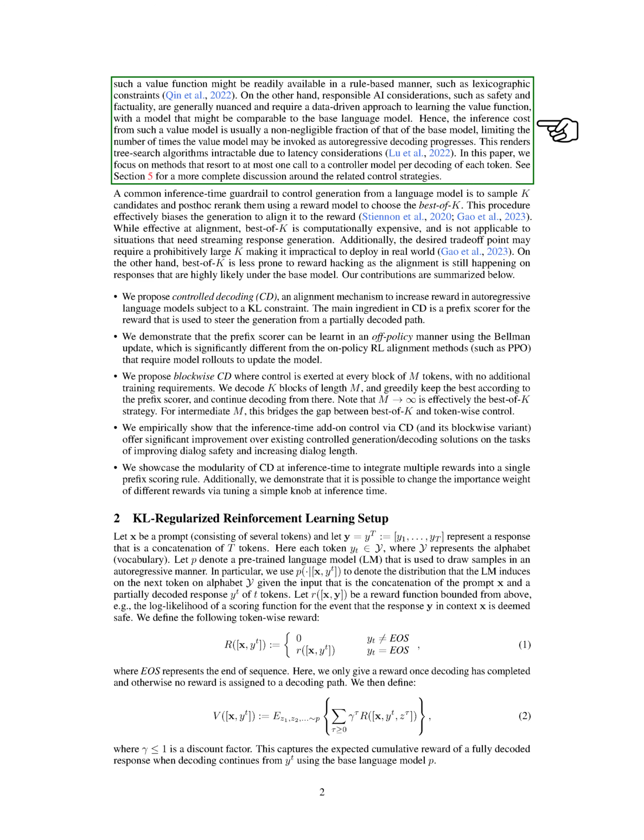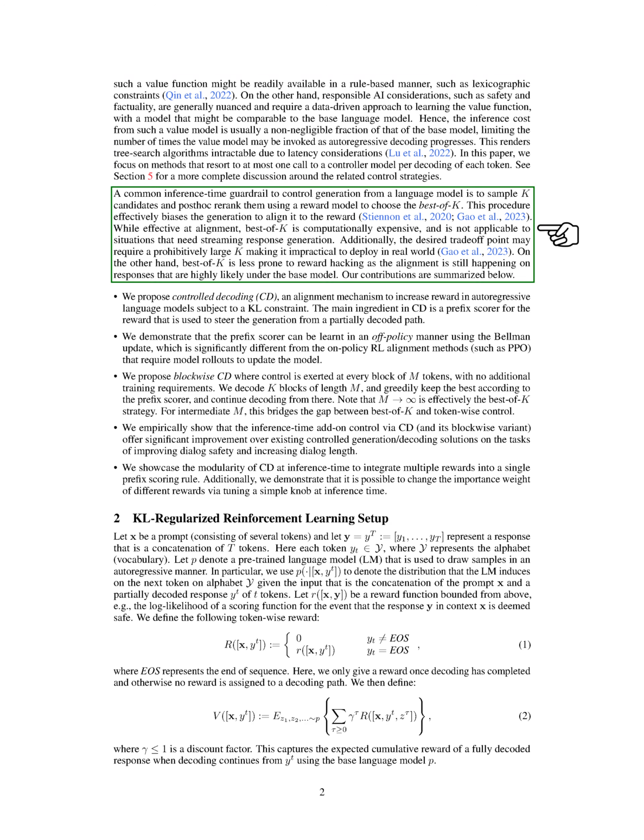In this paper, we focus on methods that only require one call to a controller model per decoding of each token. A common method to control generation from a language model is to sample k candidates and then re-rank them using a reward model to choose the best one. This procedure effectively biases the generation to align it to the reward. However, it's computationally expensive and not suitable for situations that need streaming response generation. Also, the desired trade-off point may require a prohibitively large k, making it impractical to deploy in the real world.